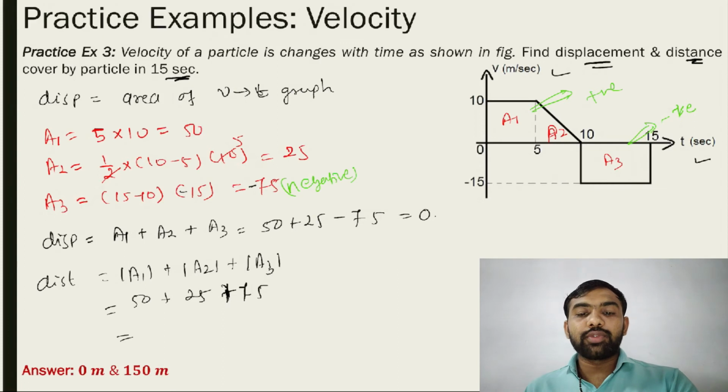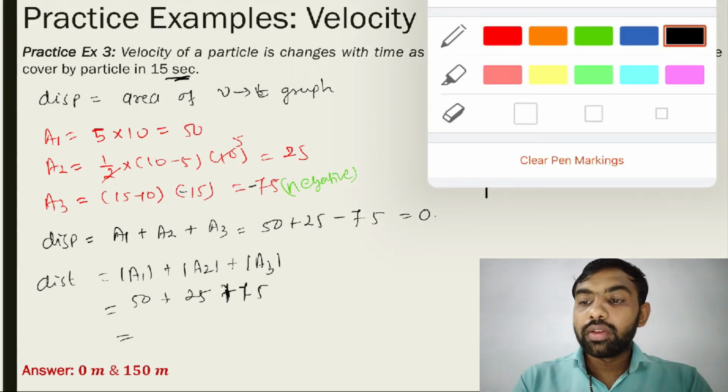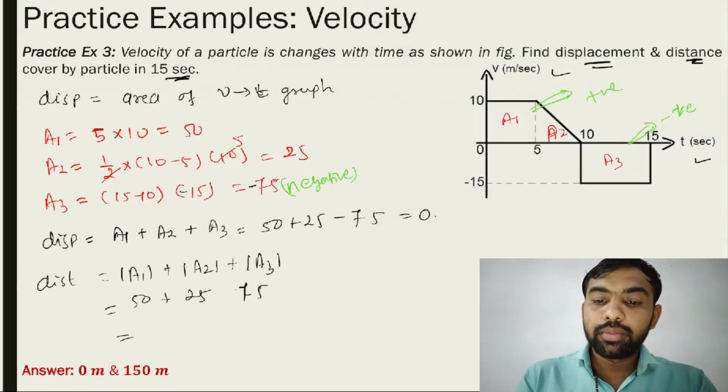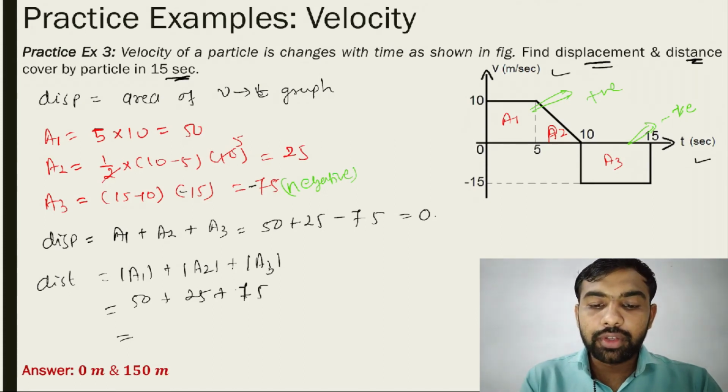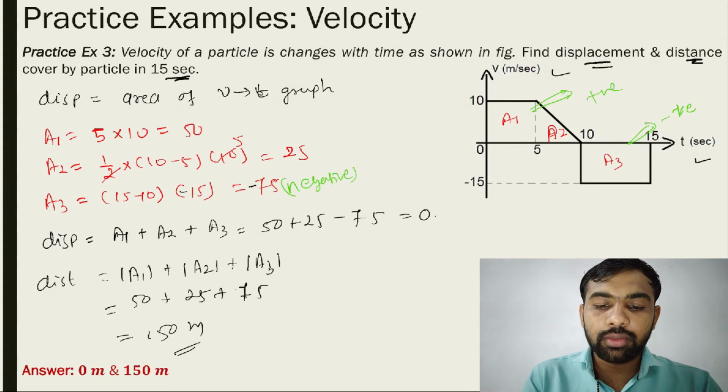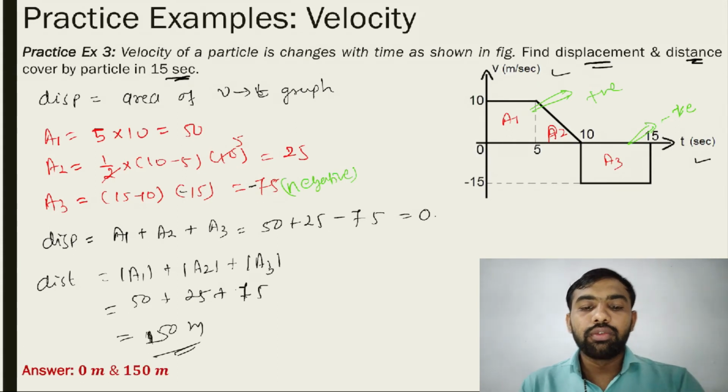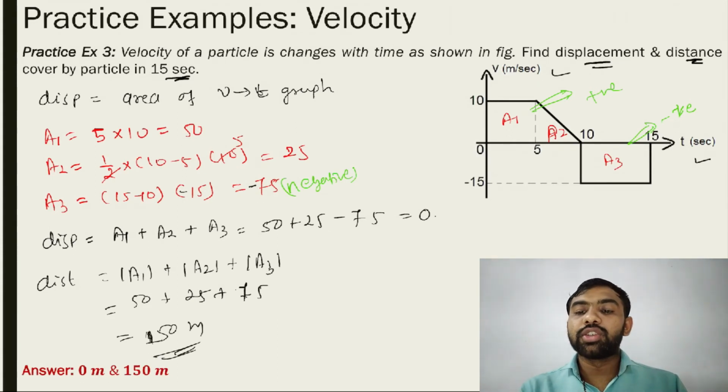See, 50 plus 25 is 75, 75 plus 75 is 150. So 150 meter is our answer for distance. 150, and displacement is 0.